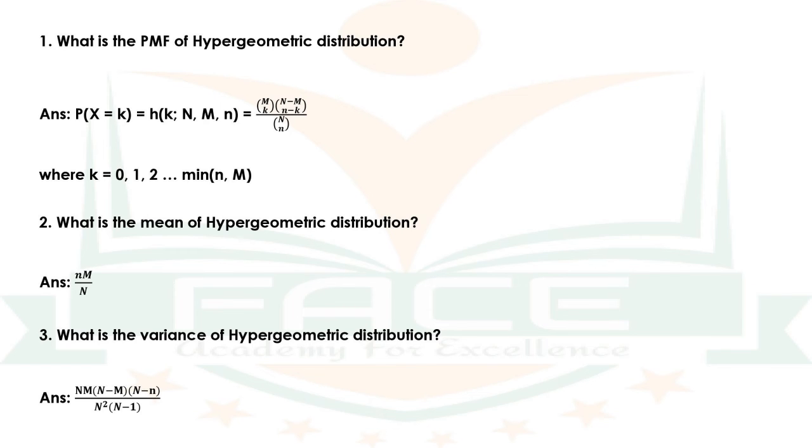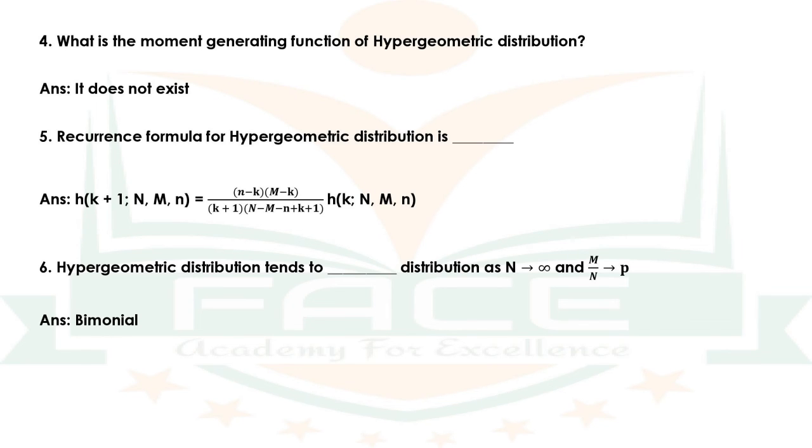Question number 3. What is the variance of hypergeometric distribution? The answer is small n into capital M into capital N minus capital M into capital N minus small n, the whole divided by capital N square into capital N minus 1. Question number 4. What is the moment generating function of hypergeometric distribution? The answer is it does not exist. That is, moment generating function does not exist for hypergeometric distribution.